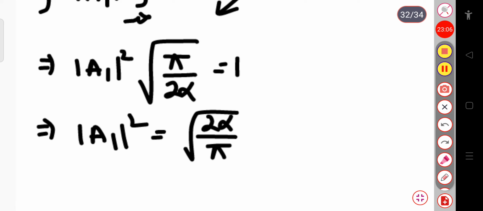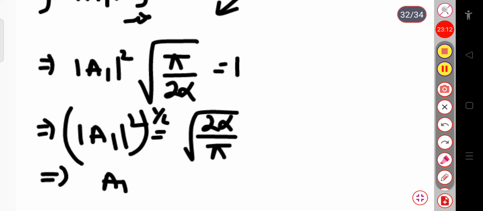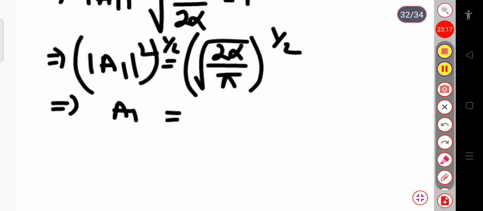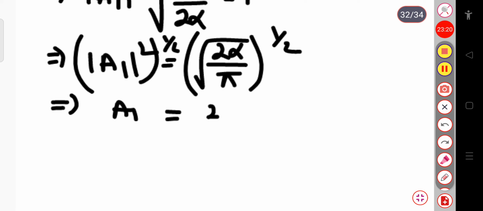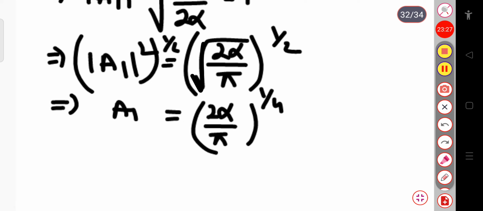And now this a1 will be equal to, if I take 1 by 2 here and again 1 by 2 here, then this will be simply a1, and this is equal to 2 alpha divided by pi whole power 1 by 4. This root over means 1 by 2 and here 1 by 2. So this will be 1 by 4.